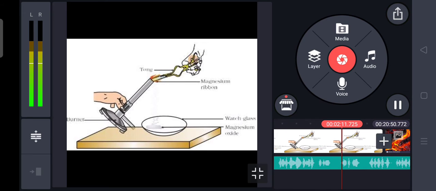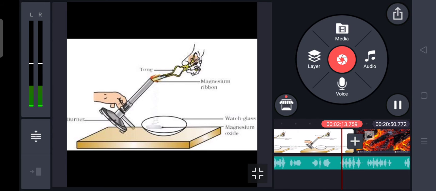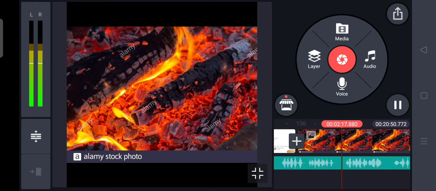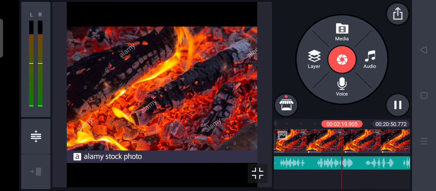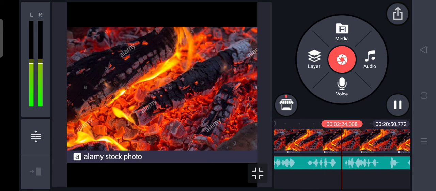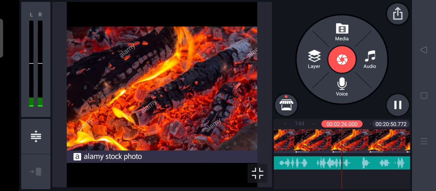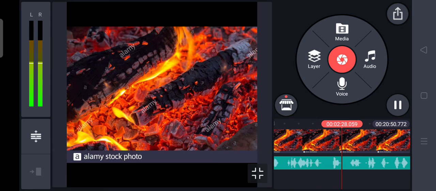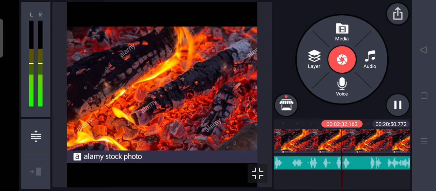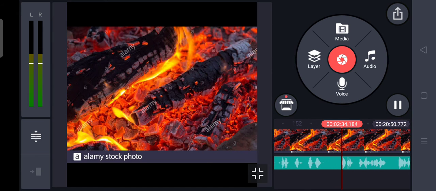Next one is combustion of charcoal. Carbon is the main compound of charcoal. So when charcoal is burned, it means burning of carbon in presence of oxygen. During the burning of charcoal, it produces carbon dioxide with heat and light.